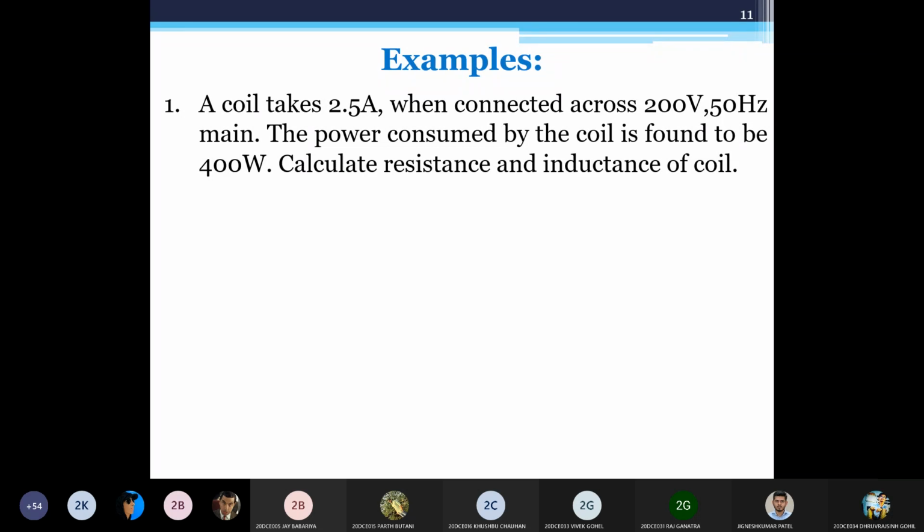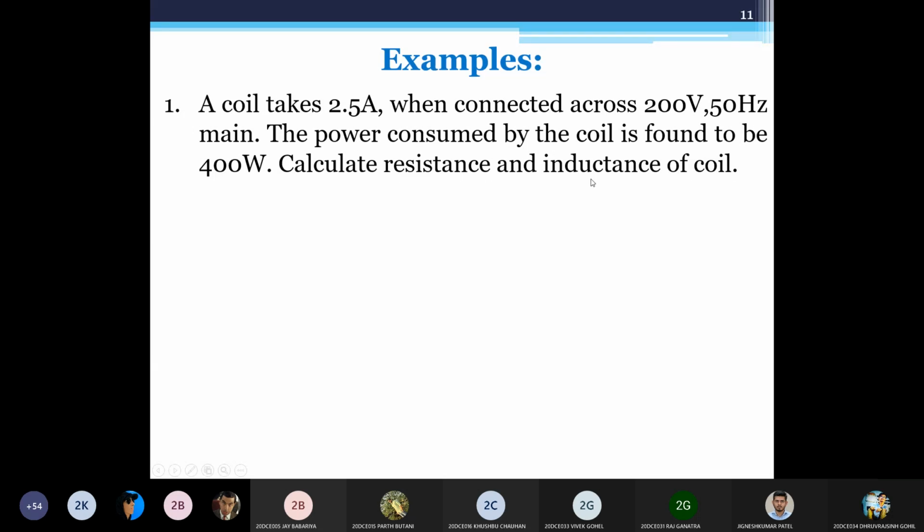The frequency F, 50 Hz, is given. So this is the information about the source. 2.5 ampere current is required by the coil, 200 volt is applied, and 50 Hz is the frequency of the mains. The power consumed by the coil is found to be 400 watt. This 400 watt is the power in an active element. Calculate the resistance and inductance of the coil. You have to calculate resistance and inductance.